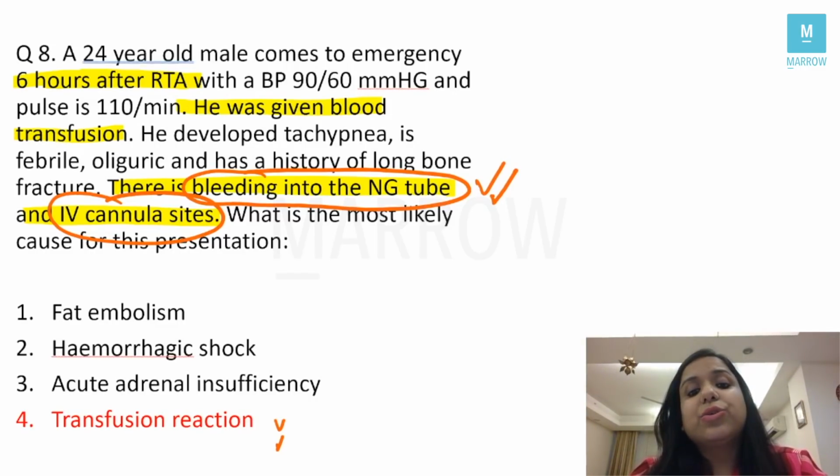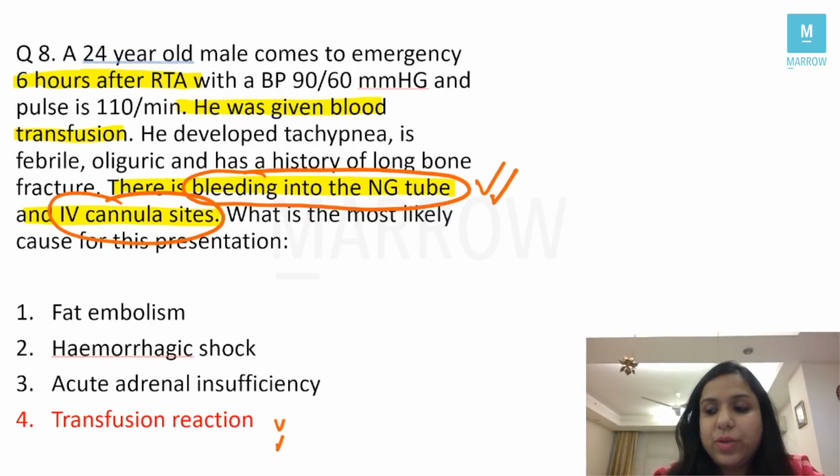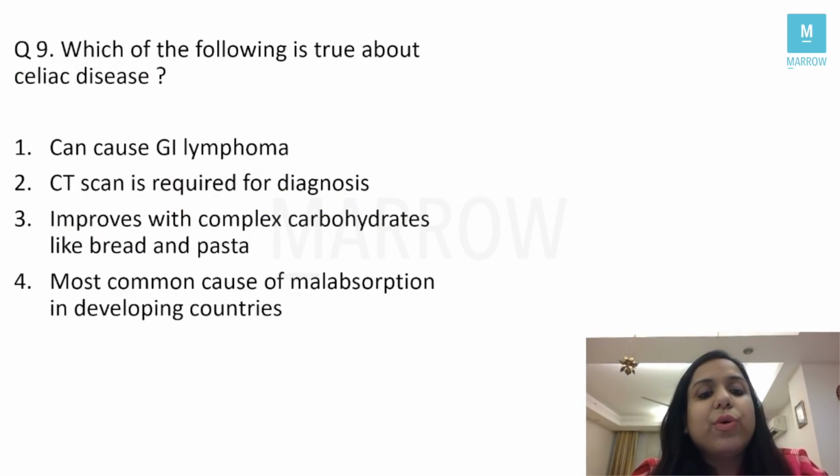So, and the history of bleeding from the nasogastric tube and IV cannula site obviously is indicative of transfusion reaction, correct? Next question. Which of the following is true about celiac disease?